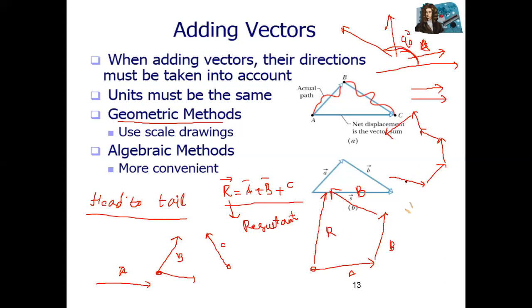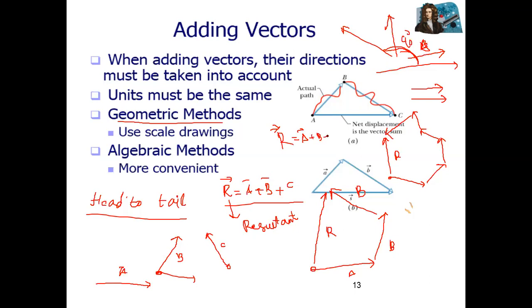So these are all A, B, C, D, E, F, 6. What is the resultant? The resultant is from start to end, an arrow. So you can write that resultant vector is the combination of all vectors, the combined effect of all. Like A, plus B, plus C, plus D.